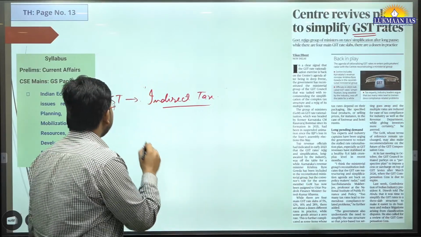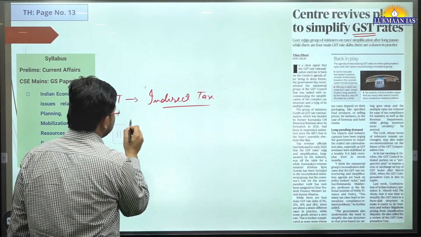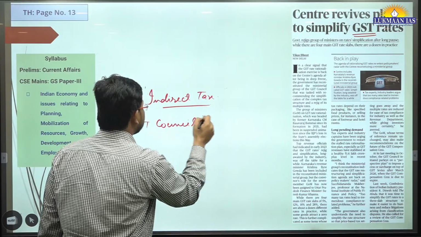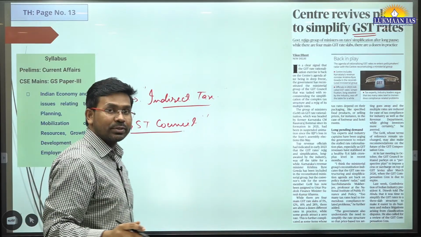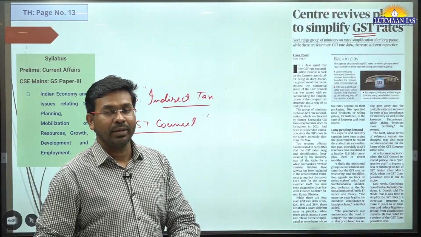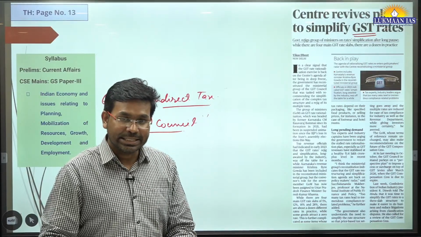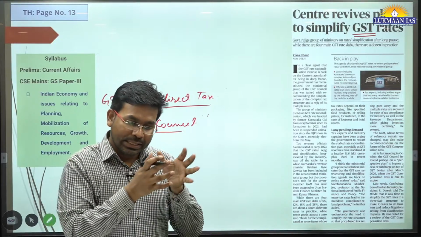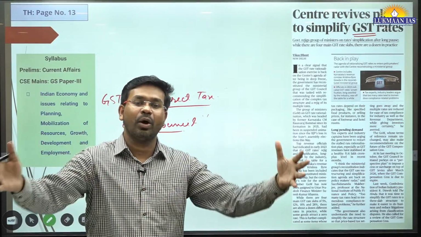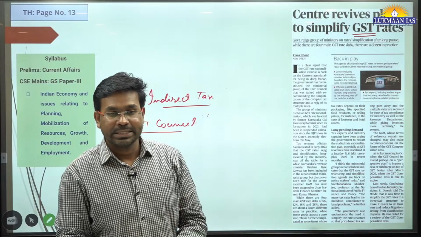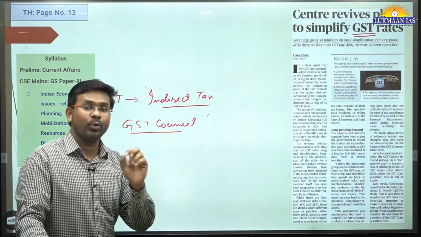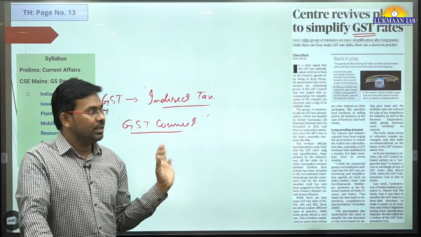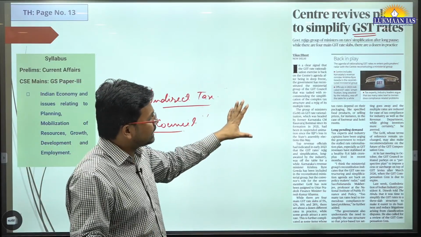The government of India has created a GST council, which is a constitutional body, and in the GST council they take decisions collectively, where the central government and all the state governments participate. The central government has a voting right of around 1/3 and state governments have a voting right of around 2/3. So basically what is the case here?